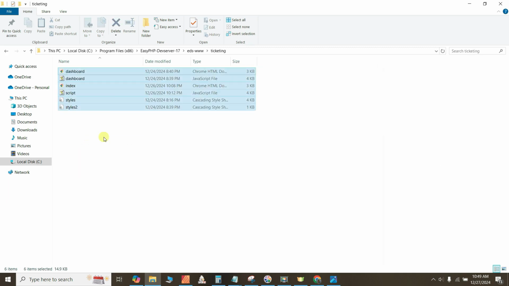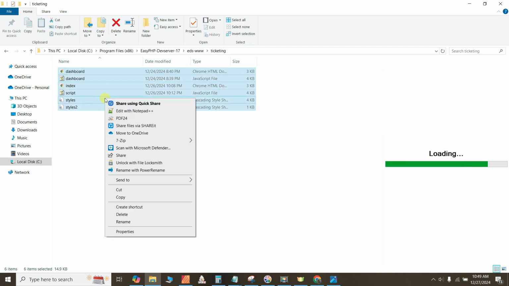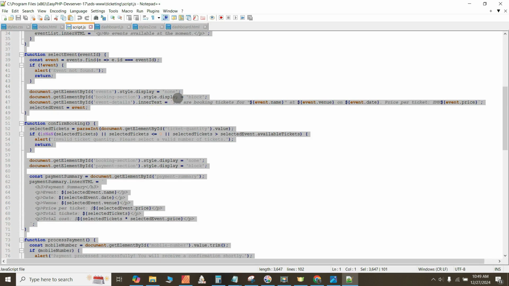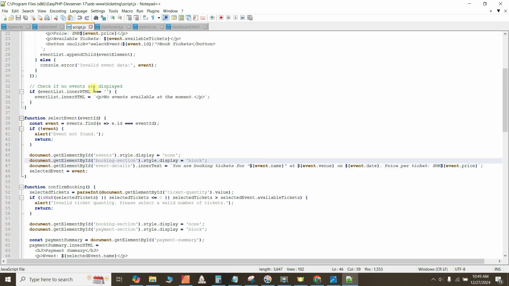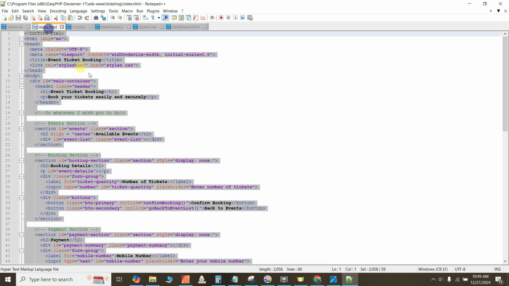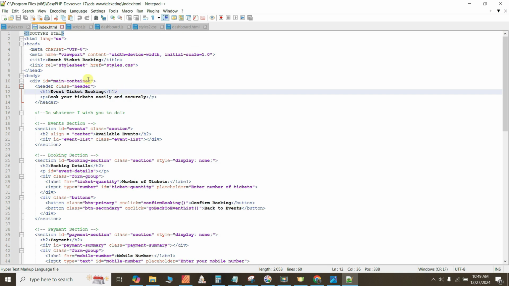I'm just going to select all these, and I'm going to open these using a program called Notepad++. So this is the program right here. The three files that make that particular website possible are this file called the HTML. It's an HTML file. HTML stands for Hypertext Markup Language. You will learn that in digital marketing, and you should know that in digital marketing. And I'm going to teach you that, at least just a brief part of it.